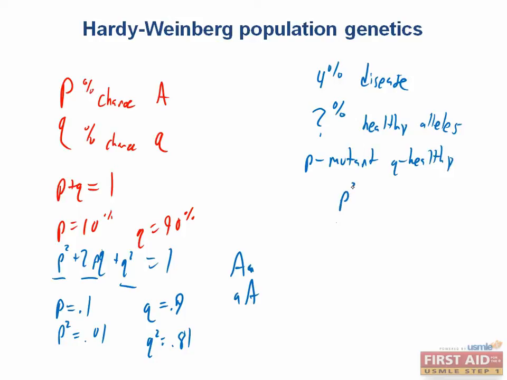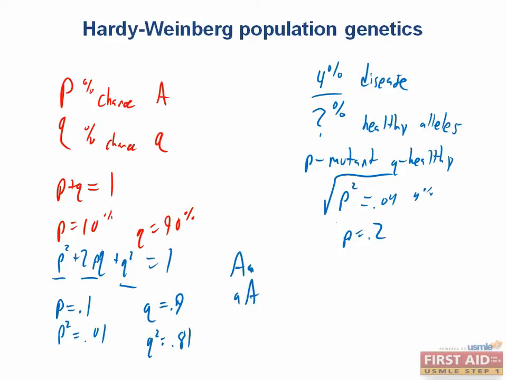So what does P squared equal? Right, this would be 0.04, or 4%, since P squared is the proportion of individuals that are homozygous for P, and that was given in the question as 4%. You can solve this for P by taking the square root of each side, which gives us P equals 0.2.